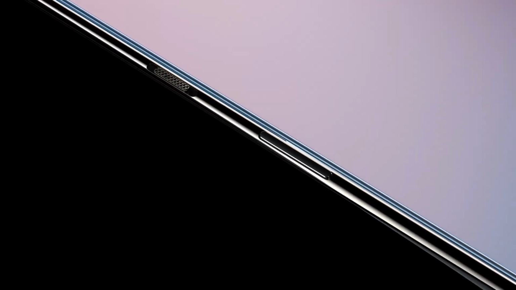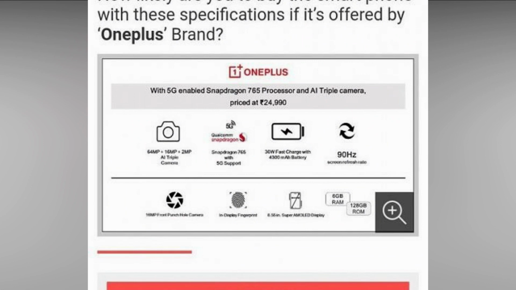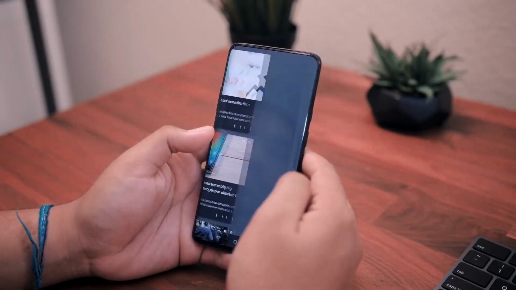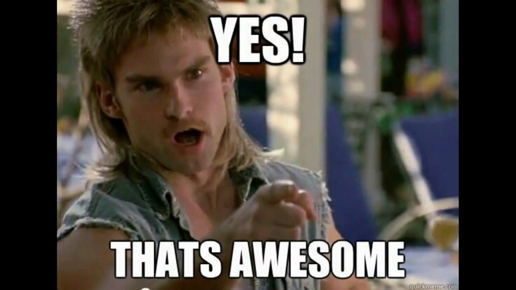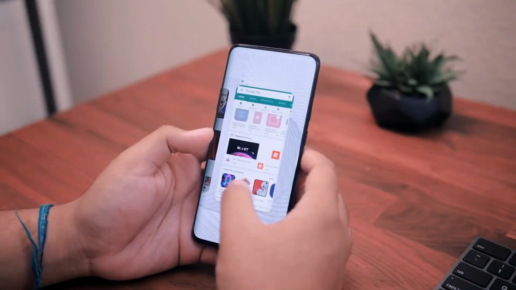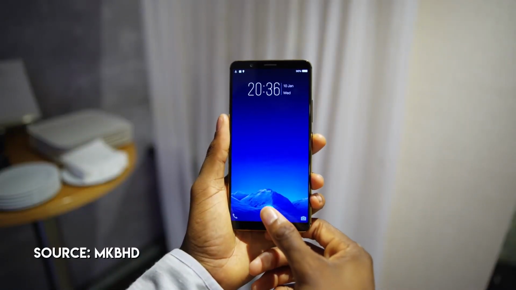Talking about the specs spotted in that survey, according to the survey, OnePlus Z has a 6.55 inch Super AMOLED Full HD Plus display with 90Hz refresh rate. Yes, you guys heard me right, 90Hz refresh rate is also waiting for you in OnePlus Z, and this is awesome. And with that Super AMOLED display, we will obviously have an in-display fingerprint scanner.